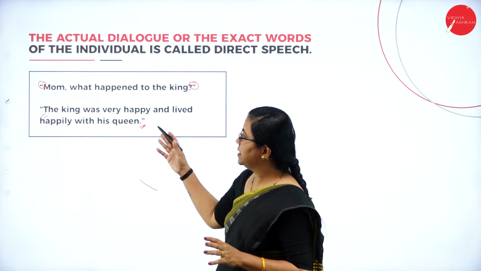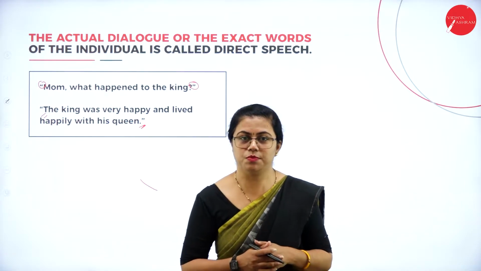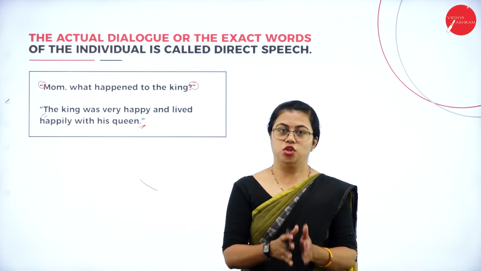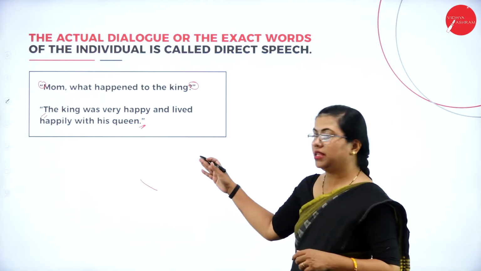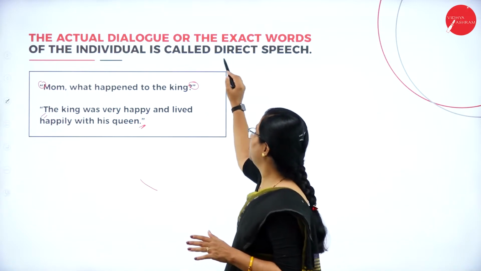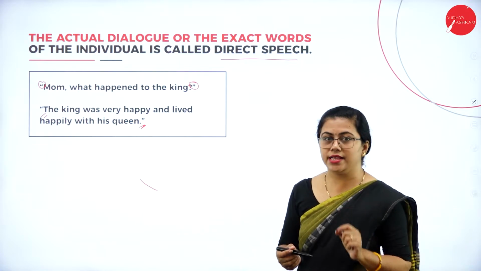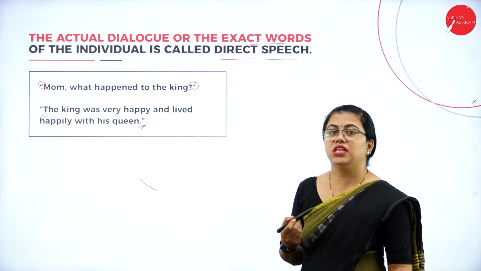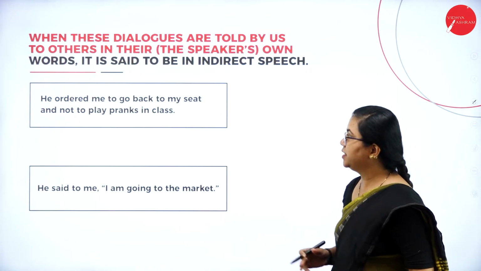Since this is a dialogue, you are quoting the actual words of the speaker. Means what the speaker is telling, the same words are being used here in order to tell it to the listener. So since you are quoting the direct words of the speaker, this is said to be in direct speech. Direct speech is that which has the exact words of the speaker. The individual who is speaking, the exact words are quoted here in direct speech.